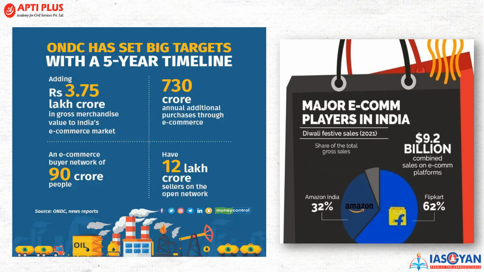Now, if you see the big ONDC targets for the 5-year timeline: adding 3.75 lakh crore rupees to the gross merchandise value of e-commerce, 730 crore annual additional purchases through e-commerce, an e-commerce buyer network of 90 crore people, and 12 lakh crore sellers on the open market. And if you see the players operating in e-commerce in India specifically, 62% is backed by Flipkart, right? And 32% is for Amazon India. The rest is in this part. So 9.2 billion is the combined sales on the e-commerce platforms.